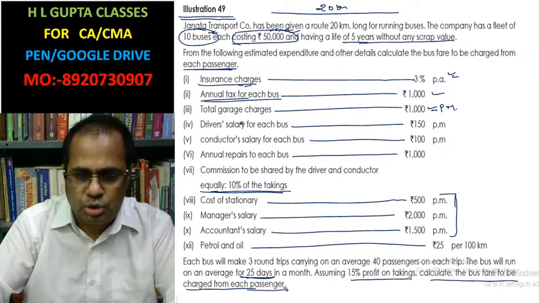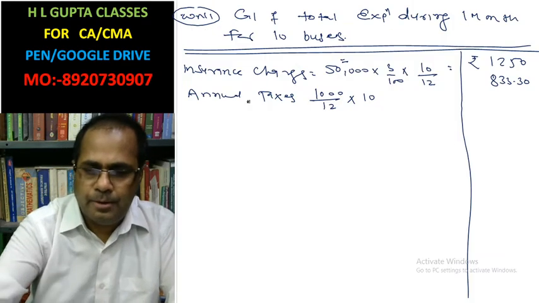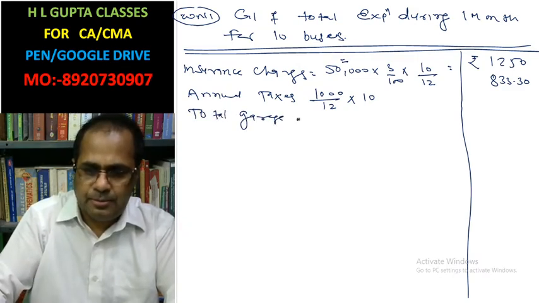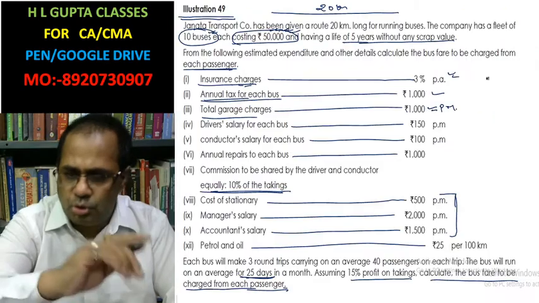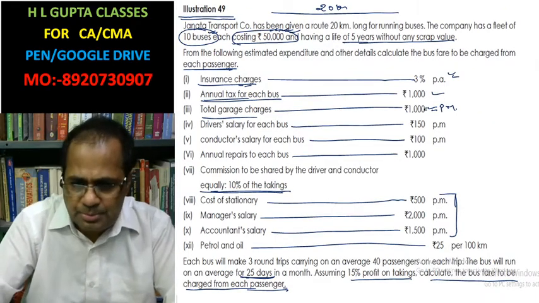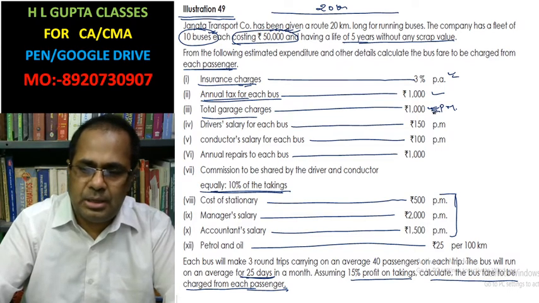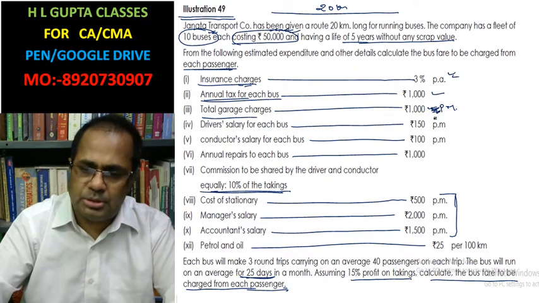There is total garage charges, rupees 1000 for 1 month. In this question there is no information about month or year, but this is for the 10 buses, and this is assumed to be per month.